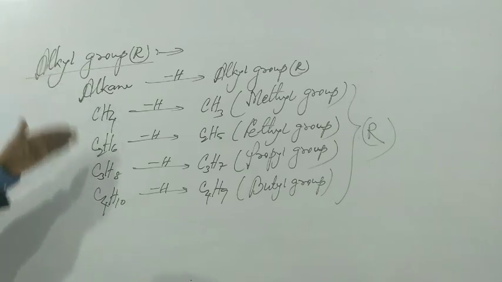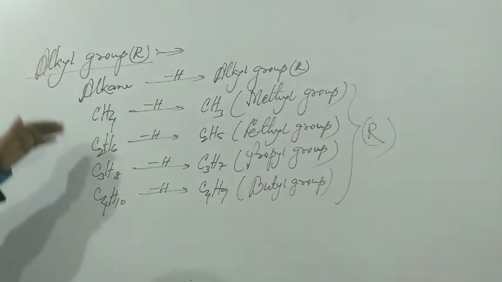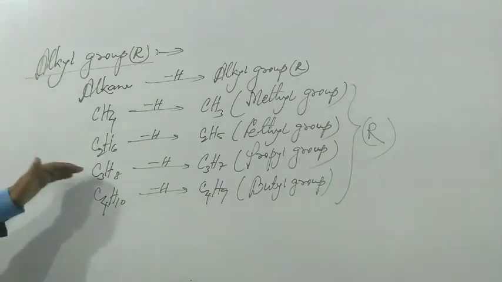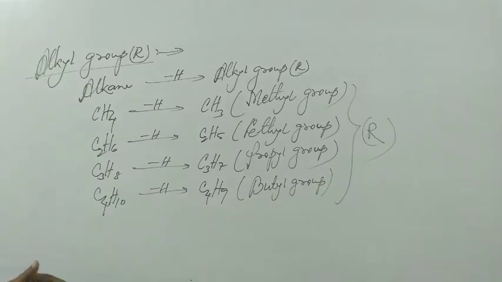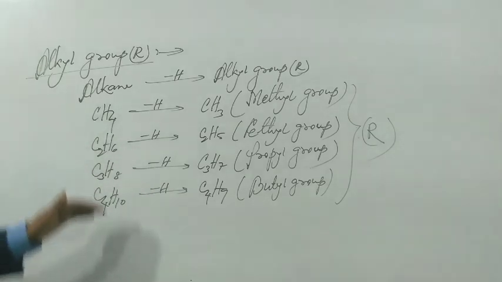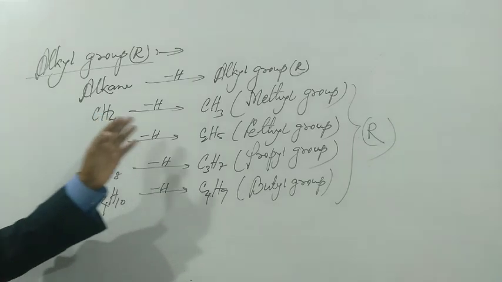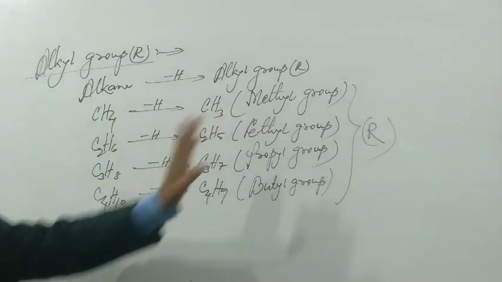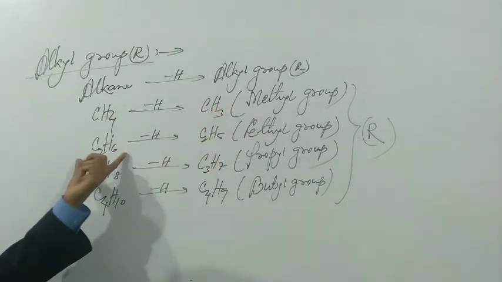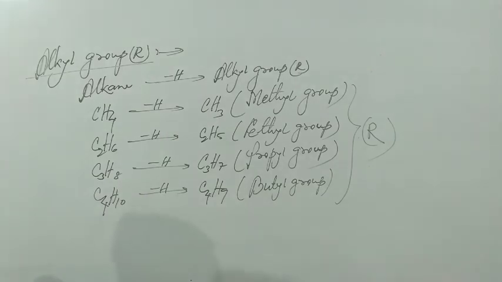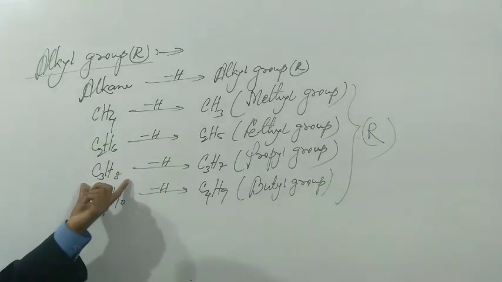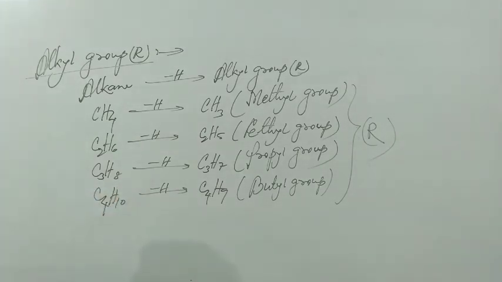These are different members of alkane group, that is methane, ethane, propane, butane, pentane, and so on. So we can remove one hydrogen atom from methane to get methyl group. This is also alkyl group. In case of ethane, one hydrogen is removed to get C2H5. This is ethyl group. Similarly, C3H8 is the formula of propane. We can remove one hydrogen atom from propane to get propyl group.